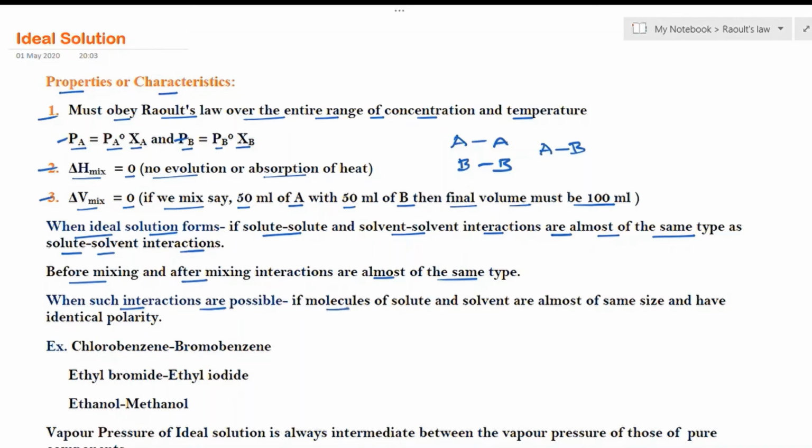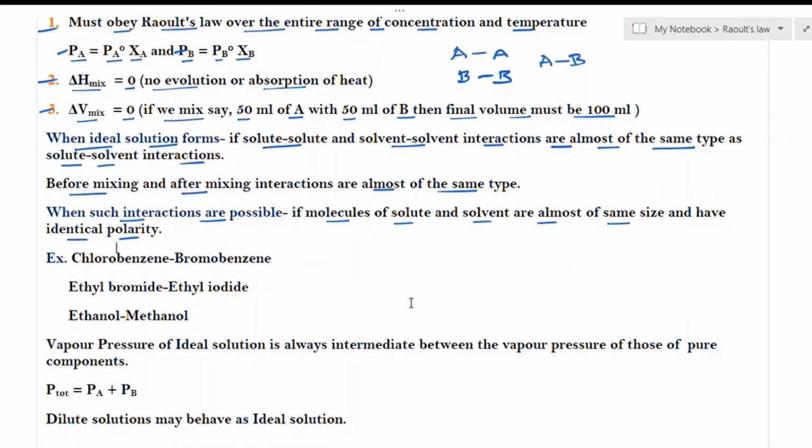Such interactions are possible if molecules of solute and solvent are of the same size and have identical polarity. If the size of the solute and solvent molecules are the same and if they have the same or identical polarity, then such similar interactions are possible. So these are various conditions for the formation of an ideal solution.